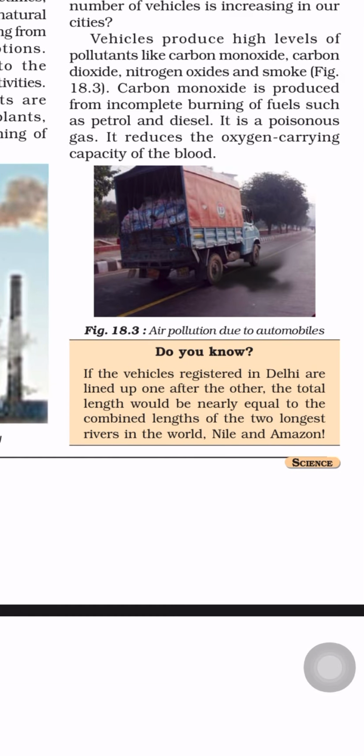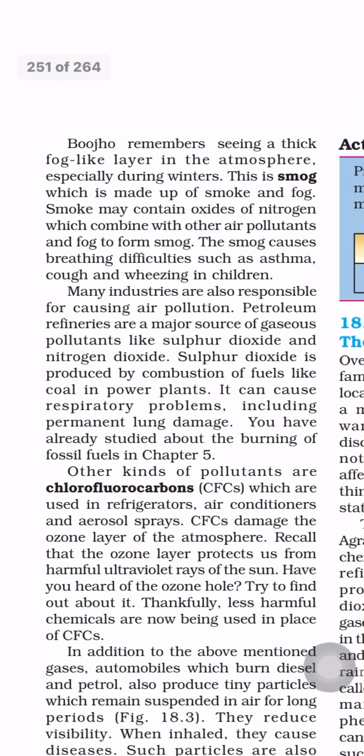So do you know, if the vehicles registered in Delhi are lined up one after another, the total length would be nearly equal to the combined lengths of the two longest rivers in the world, Nile and Amazon. This much traffic takes place in Delhi. If you attach Nile and Amazon together, how long it would be, no? That much traffic takes place in Delhi at certain times.